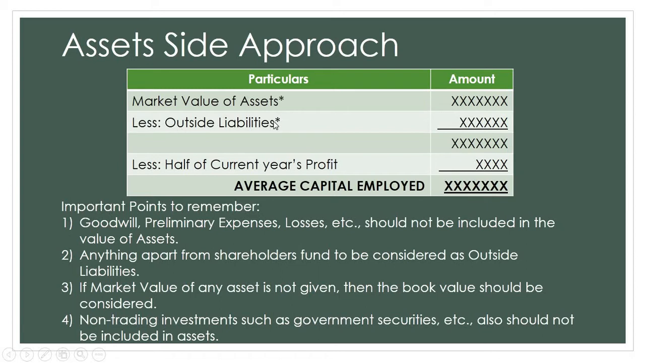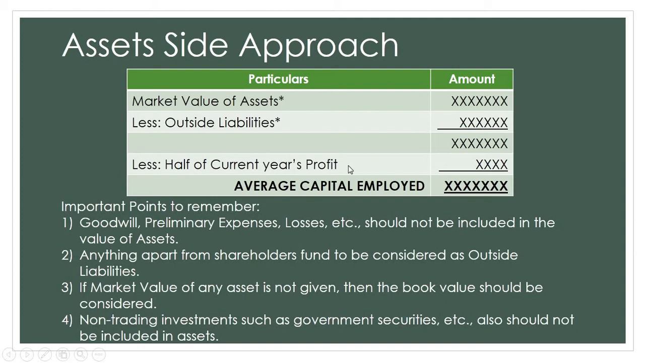And then we are going to reduce half of the current year's profit. They will give you the current year's profit in the problem. We are going to take that profit, take half of it and reduce it from the balance that we got from total assets minus outside liabilities. Whatever answer we get is the average capital employed.